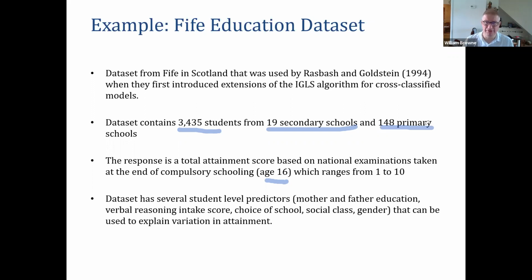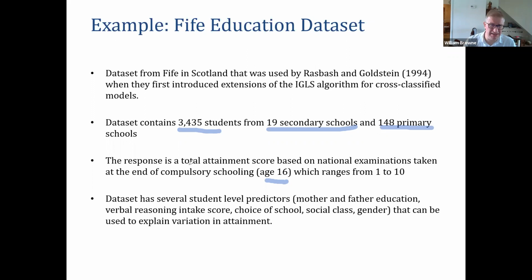So you may only have 30 students in a year in a primary school. Secondary schools are bigger and take students from a wider area, so you often have primary schools that are feeders to secondary schools. That's the nature of the data set.